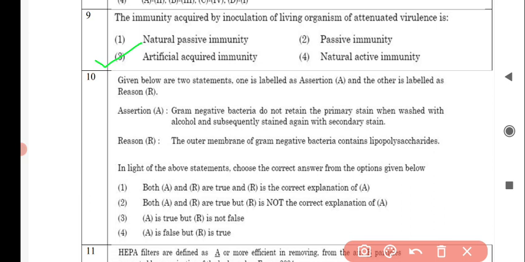Now in the light of the above statements, choose the correct answer from the options given below. And the correct answer for this question is option number 1, that is both A and R are true and R is the correct explanation of A.